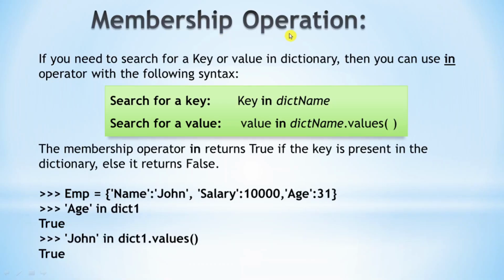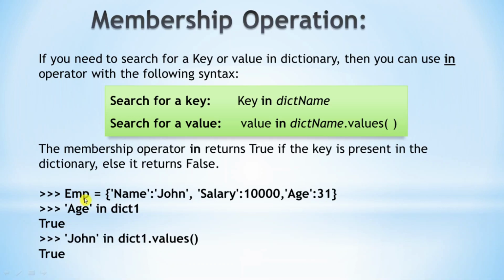Next topic is membership operation. Sometimes we need to search whether a particular key is present in a dictionary or a value is present in a dictionary or not. For that, we can use the in operator with the following syntax. To search for a key, we have to use the syntax key in dictionary name. We have to give the key to be searched in the dictionary name. And to search for a value, we have to give the value in dictionary name dot values. The in operator returns true if the key is present, else it returns false. It will be clear when you go through this example.